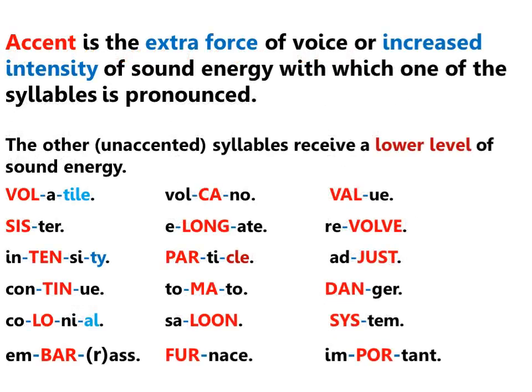Accent is the extra force of voice or increased intensity of sound energy with which one of the syllables is pronounced. The other, unaccented syllables receive a lower level of sound energy. In the following words, the accented syllables are capitalized. Volatile. Here, the first syllable is accented. Suppose the last syllable is accented, then it will be pronounced differently. Now pay attention to other examples.